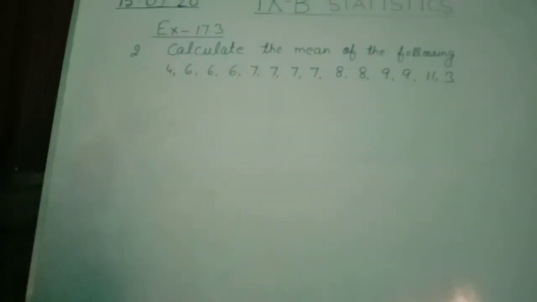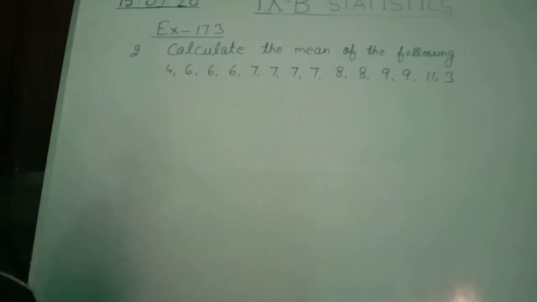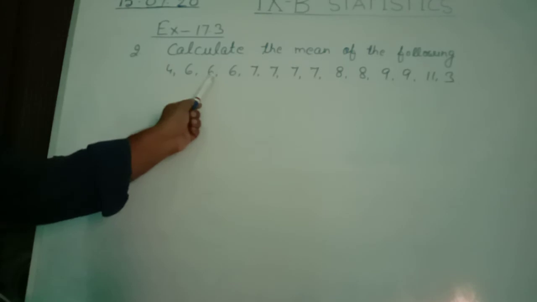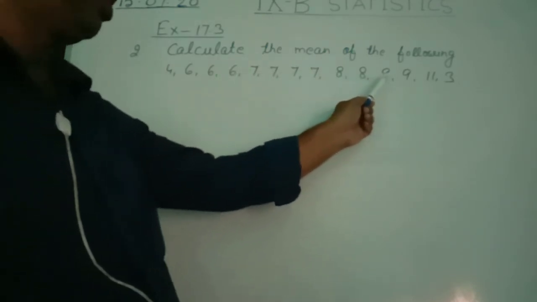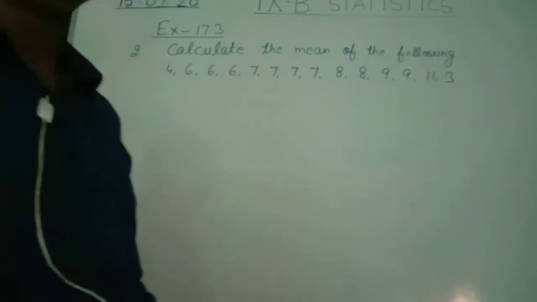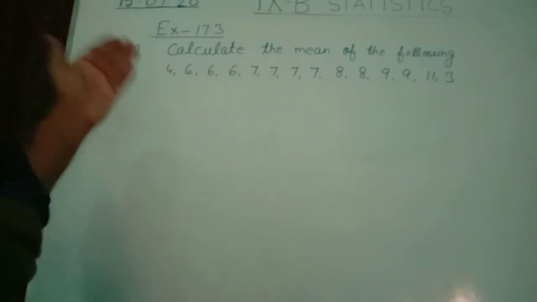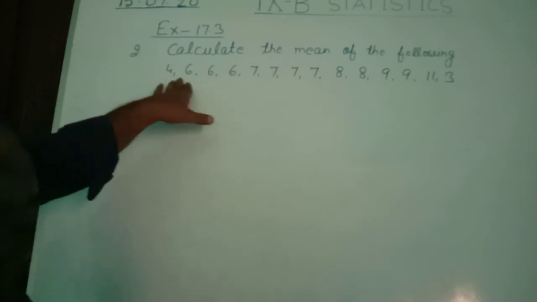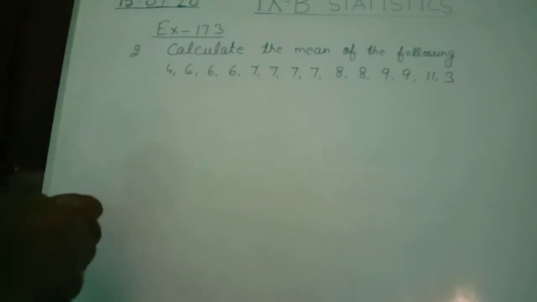In question number 2, calculate the mean of the following. This data is given: 4, 6, 6, 6, 7, 7, 7, 7, 8, 8, 9, 9, 11 and 3. So what is the special feature of this data? So many variates are repeated. So many terms are repeated.